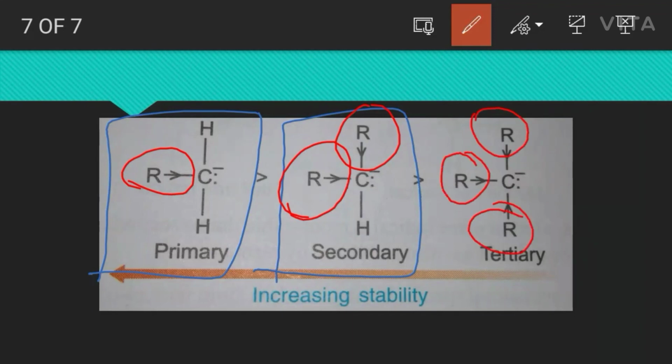There are three alkyl groups attached to the carbon atom. That's why this is less stable. Tertiary carbon ion is less stable as compared to the secondary carbon ion, and secondary carbon ion is less stable as compared to the primary carbon ion. This is because of the inductive effect. The stability of the carbon ion varies.